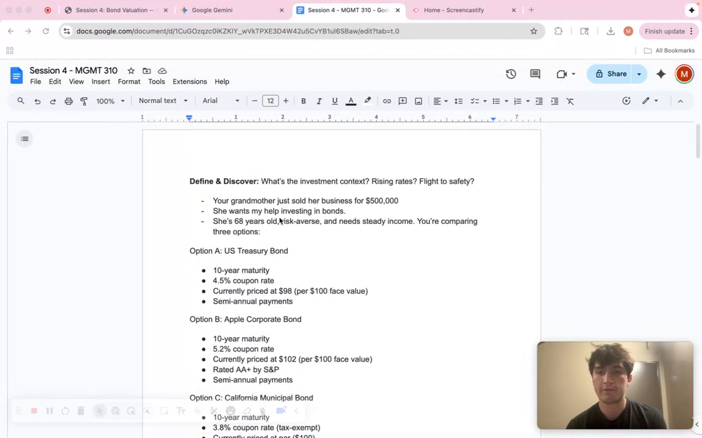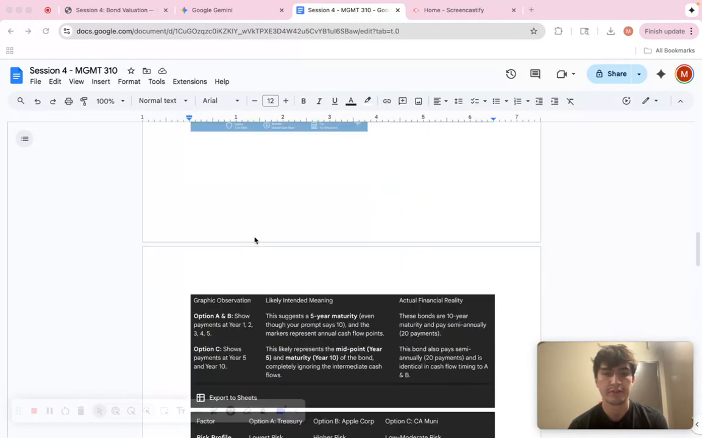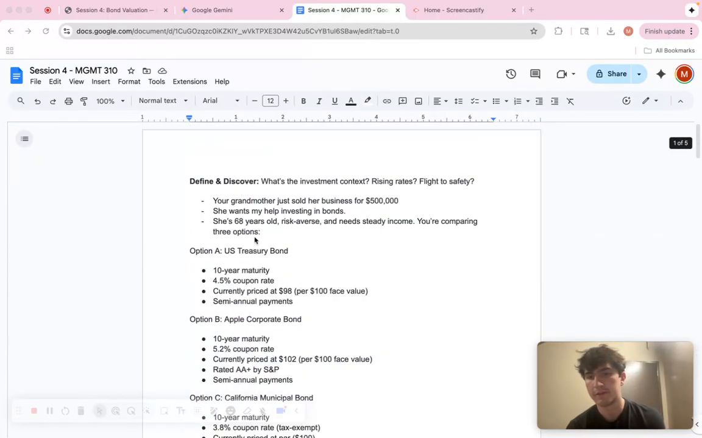So just to start off with the DRIVER framework, first we have our define and discover, and then we have our represent, then our implement, and then validate, evolve, and reflect. So I'm going to be working through that framework that we learn about every class and every session. So first, let's just start off with define and discover.